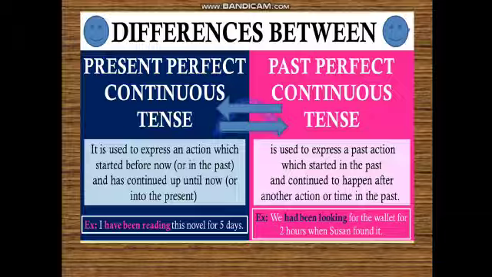So what is the difference? Basically the difference is, in present perfect continuous tense we use has with a singular subject and we use have with a plural subject, but in past perfect continuous tense we use had with both singular and plural subjects. This is the slight or minor difference between present perfect continuous and past perfect continuous, as the duration is needed here, or in present also, in past also.